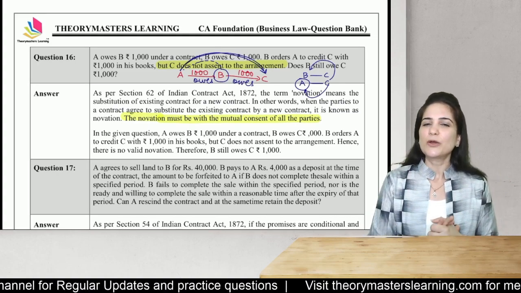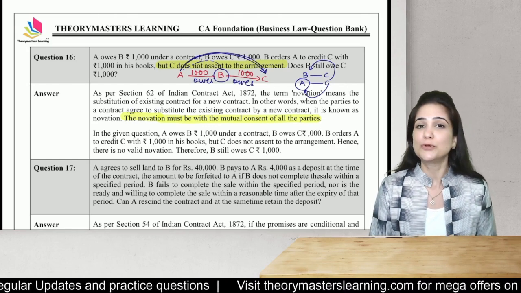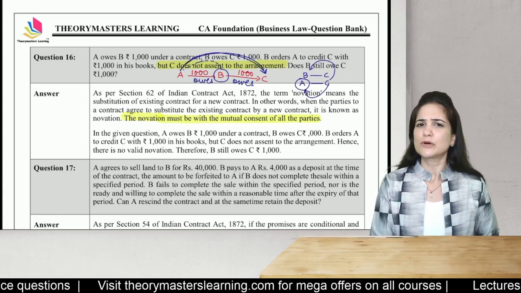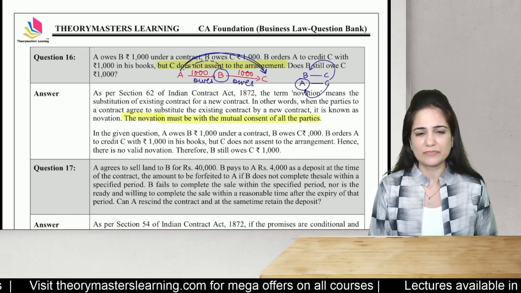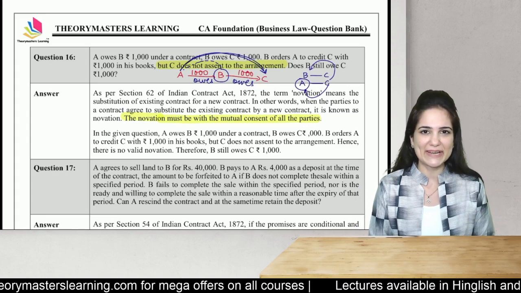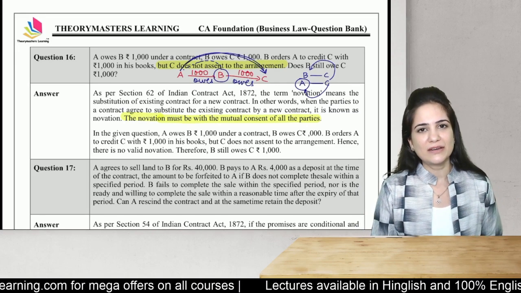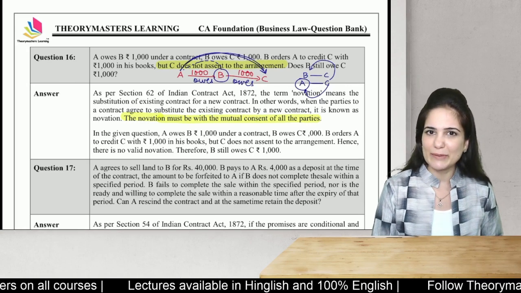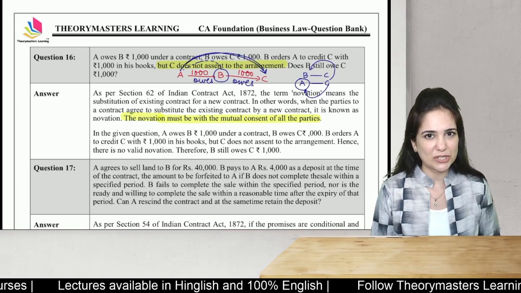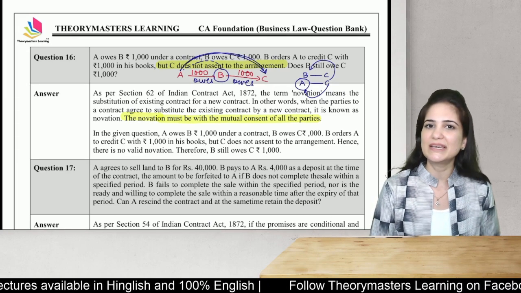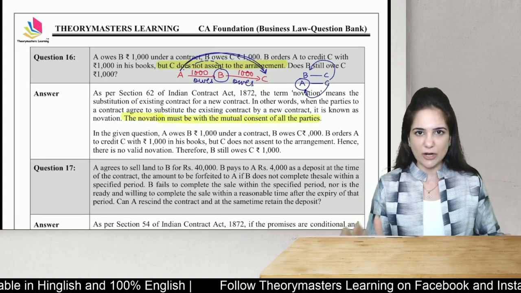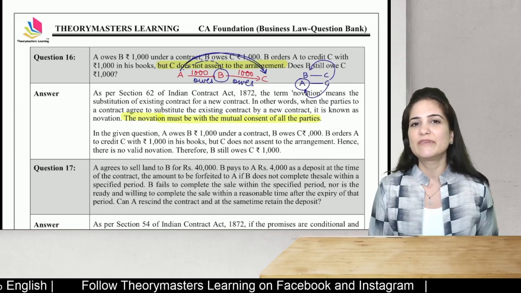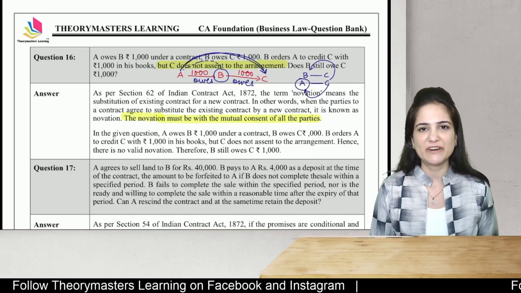So these are the three questions which I identified from Unit 4, that is performance of contract, which also covers discharge of contract. Supervening impossibility is important for exam, but I think you must have covered that so many times in the past. For revision and marathon lectures, please follow the playlist which is already available on my YouTube channel. The name is Prayas Revision Lectures. The lectures are available in Hindi as well as English with free workbook which can be downloaded. Students, I will quickly take your leave, and in the next video I will come up with unique questions from Unit 5, that is breach of contract.